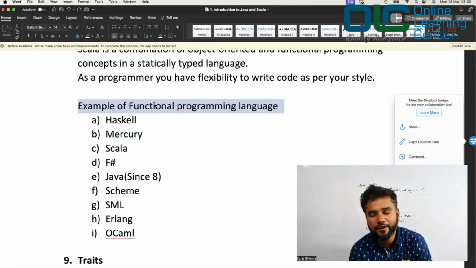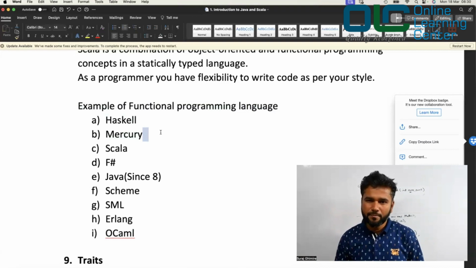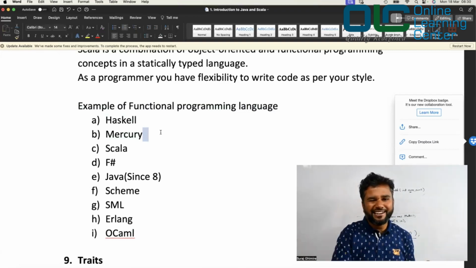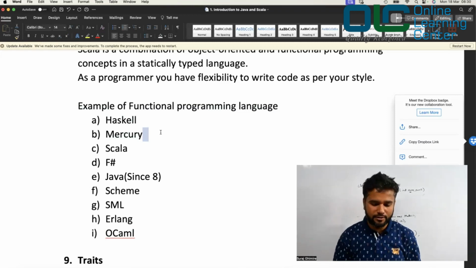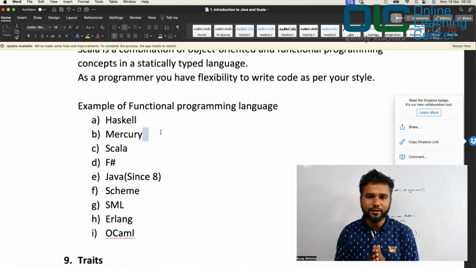And let me be very honest here. Java started as an object-oriented programming language. At that time, Scala separated its path and became a functional programming language. Now, slowly, Java is also adopting a lot of features from Scala. Now, look into the hierarchy, look into the story.